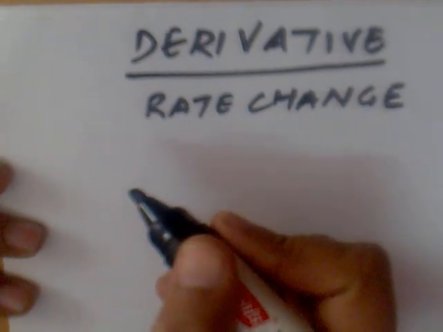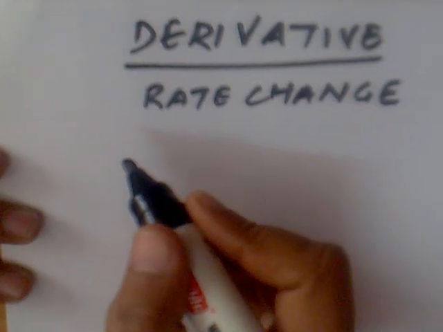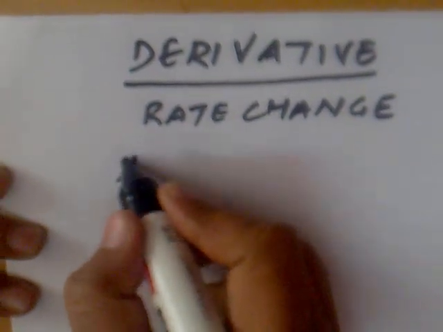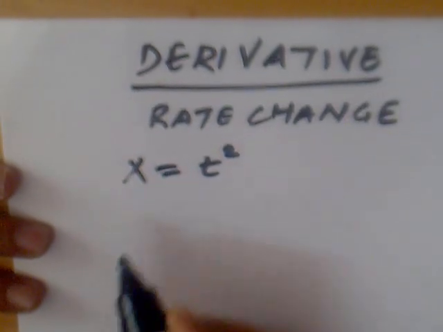Derivative is nothing but the smart way to divide a number by 0. Let us take an example. Let the displacement of a body be x equal to t square, where t is the time.